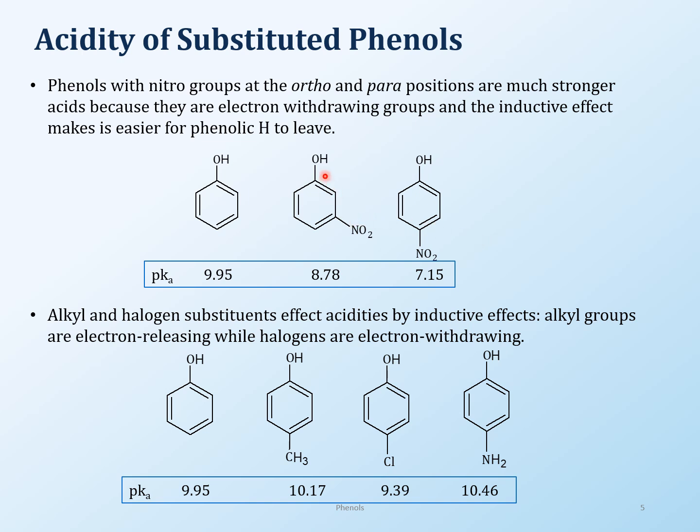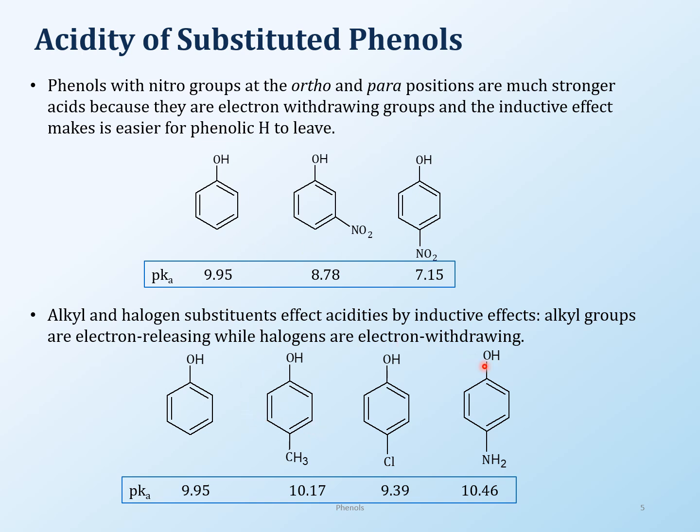The meta position is not directly aligned with the resonance structures. However, in the para position, this proton is more acidic in nature, so it's a lot easier for this proton to leave. And the nitro group in general is an electron withdrawing group, and for that reason, any phenol with a nitro group is going to be more acidic than one without, in general.